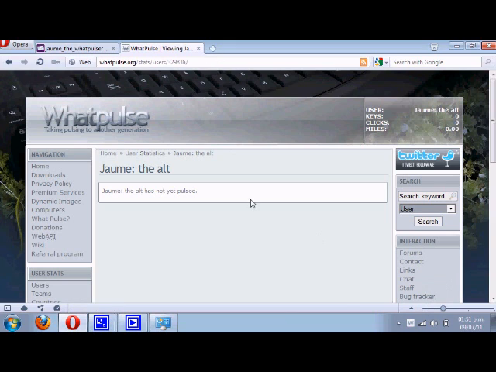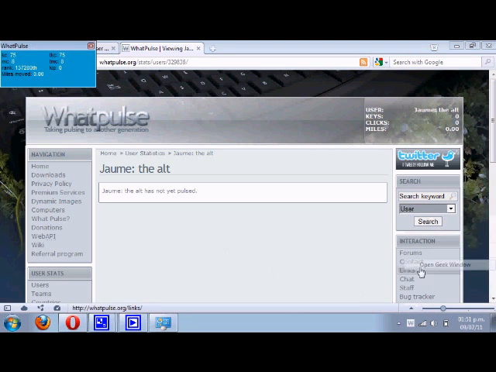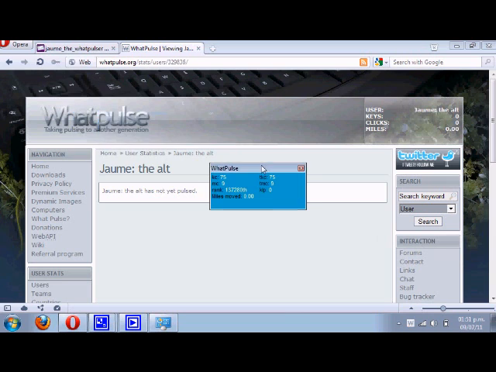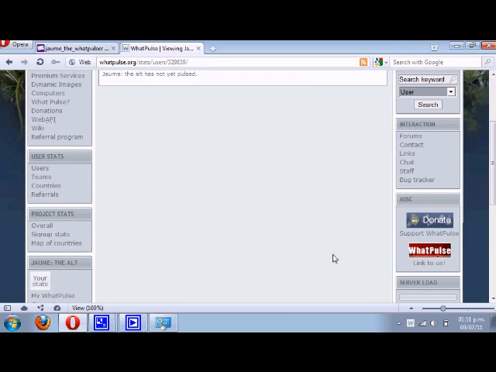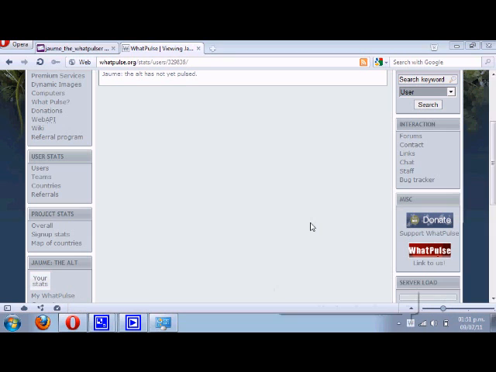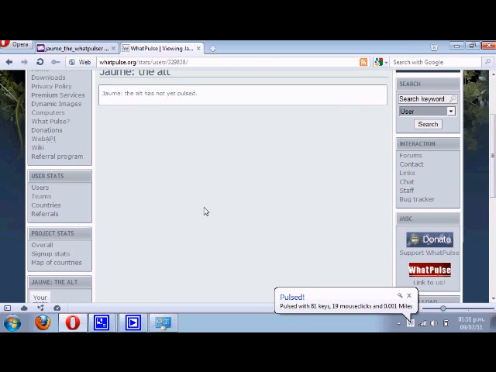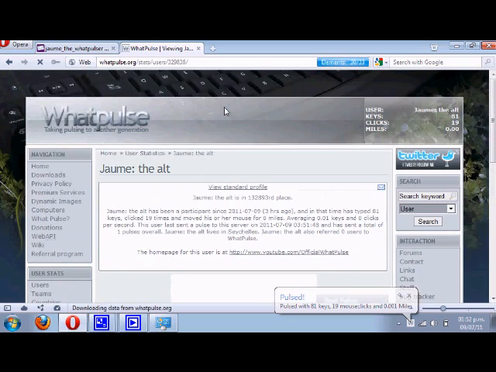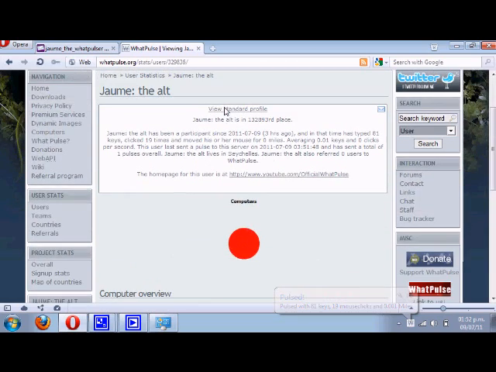So now you can open like the Open Geek window, you can see, and then you can just pulse now, yep, and refresh, and there you've got some updated stats already.